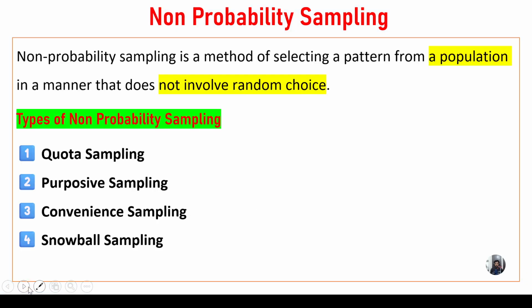Okay, now we will go for non-probability sampling. What is the meaning of non-probability sampling? Non-probability sampling is a method of selecting a sample from the population in a manner that does not involve random choice. Okay, so here we do not focus on random choice. The types of non-probability sampling are quota sampling, purposive sampling, convenience sampling, and snowball sampling. So let us discuss one by one.